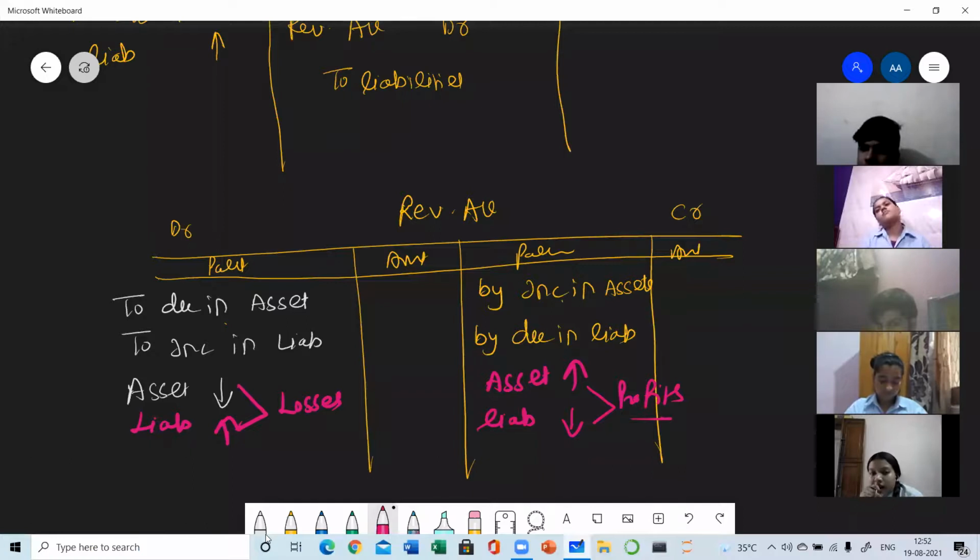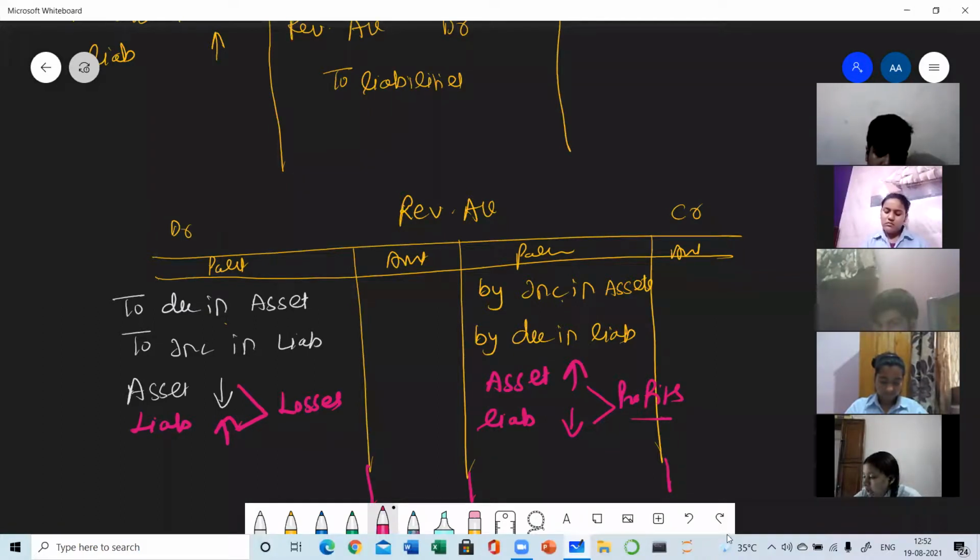So finally this account will be closed down like all the accounts. Just like we have closed the profit and loss appropriation account, similarly this account will be closed down, and for closing any account, balancing is done. Balancing means totaling both sides, then subtracting the lesser side from the more side.